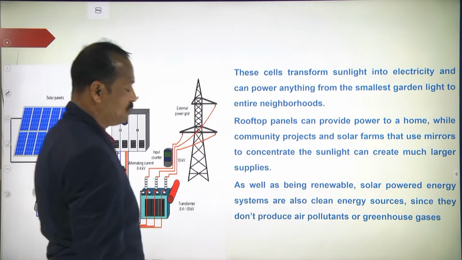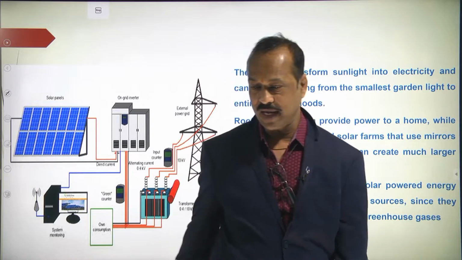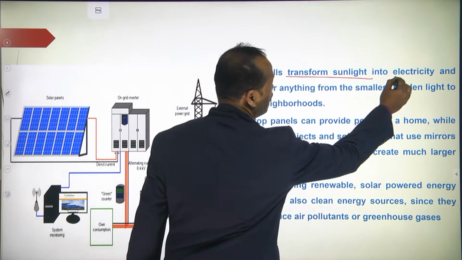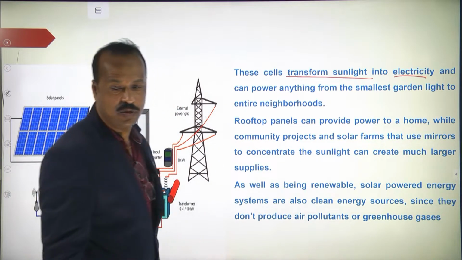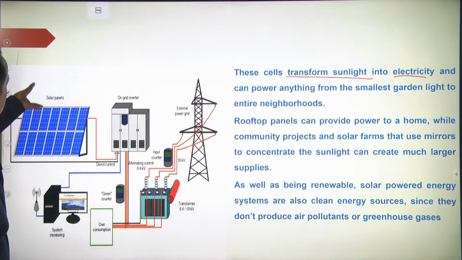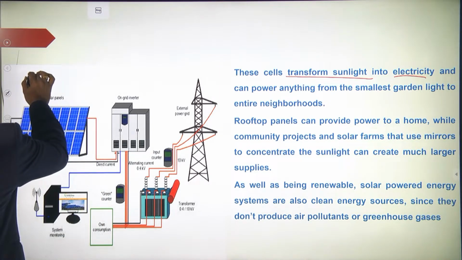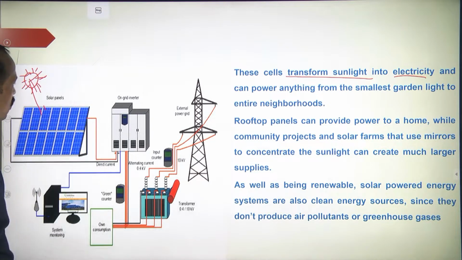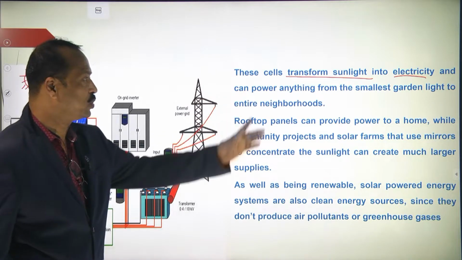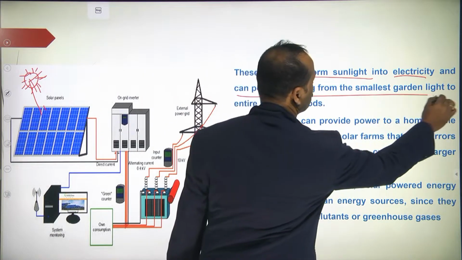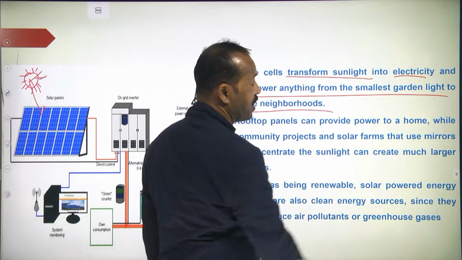Now I was discussing the photovoltaic cells. These cells transform sunlight into electricity. So what are they doing? They are converting sunlight, from the solar panel. For example, you think this is the sun, and the sun rays are falling on it. So sun rays are converted into electricity.